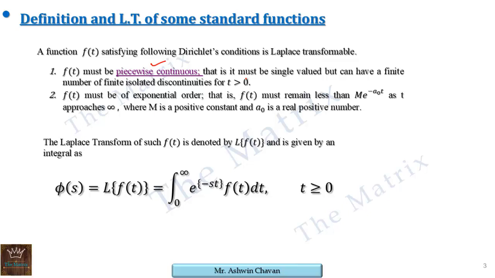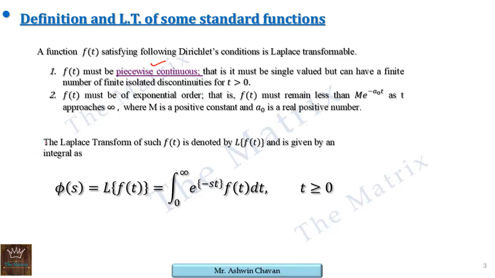If a function is discontinuous in the given interval, but if you break that interval into subintervals, then the function must be continuous in each of the subintervals and has discontinuity at the ends of subintervals. Such a function is called a piecewise continuous function in the given interval. And the second condition is that the function must be of exponential order. If these two conditions are satisfied, the function is said to satisfy Dirichlet conditions.